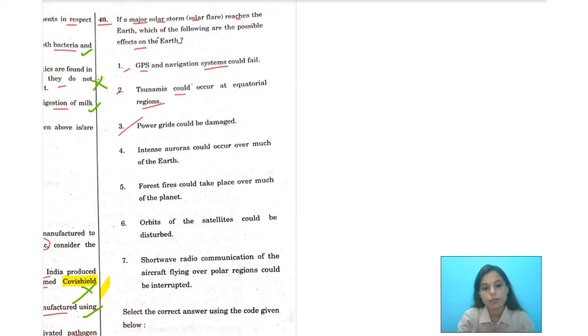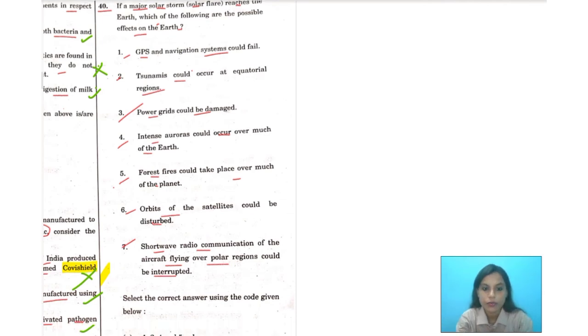Number 3 says power grids could be damaged. Number 4 says intense auroras could occur over much of the Earth. Number 5 says forest fires could take place over much of the planet. Number 6 says orbits of the satellites could be disturbed. Number 7 says shortwave radio communication of the aircraft flying over the polar regions could be interrupted.